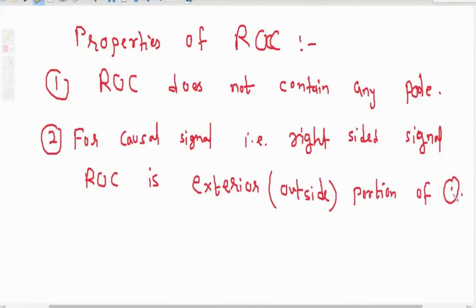Okay, this is nothing but a circle. Very simple: for a causal signal, that is a right-sided signal, ROC is exterior.